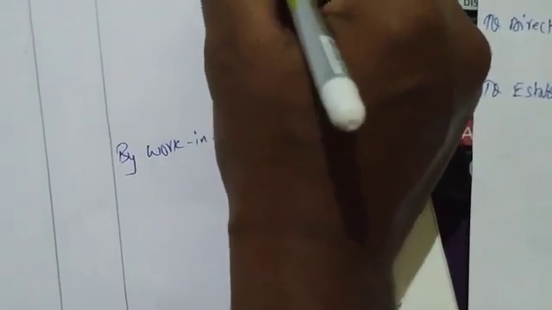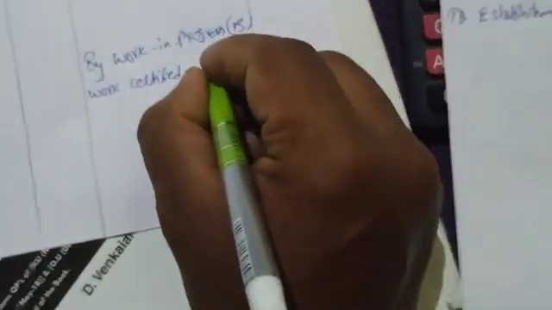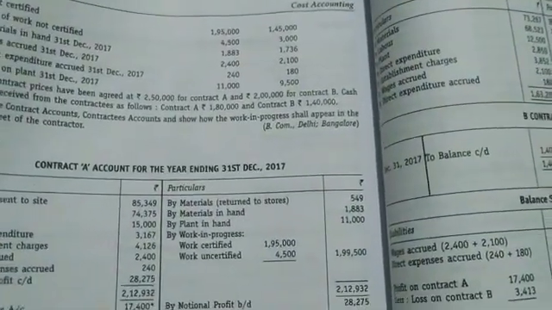How much is contract A work certified? 1,95,000. Contract B, work certified, 1,45,000. Right?